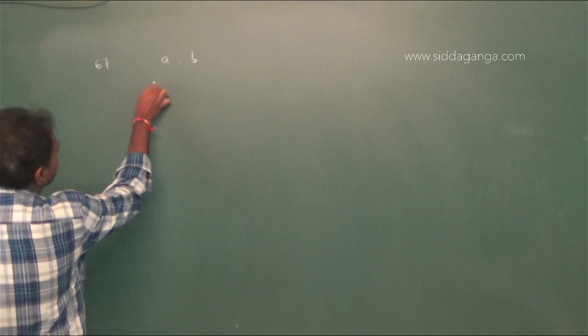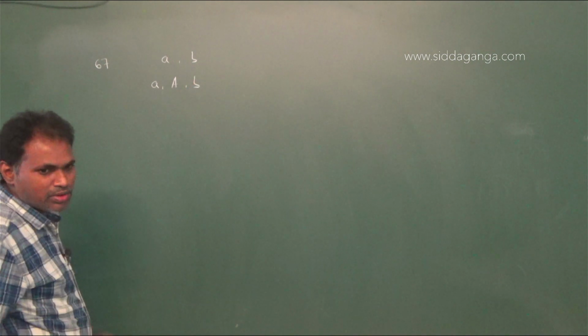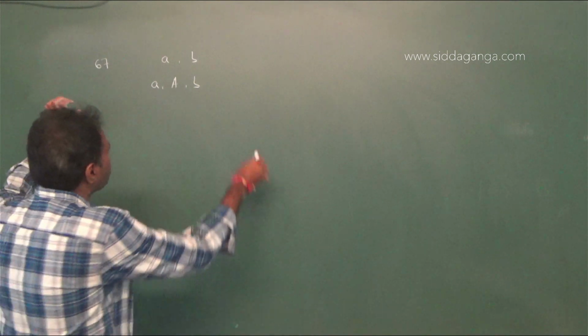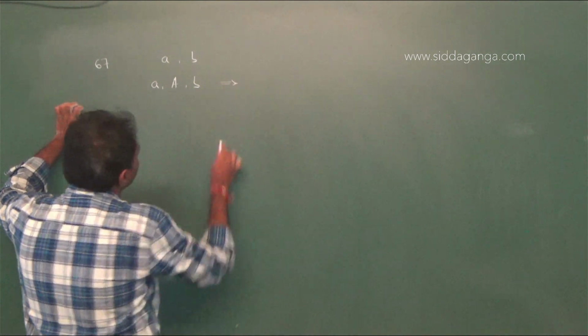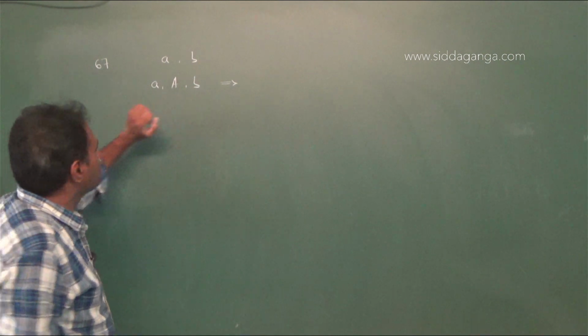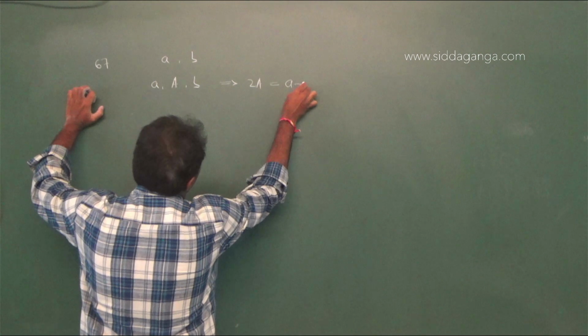In between a and b, 1 AM A is inserted. Therefore, 1 AM inserted means these a, capital A, b are in AP. Therefore, 2A equals a plus b.